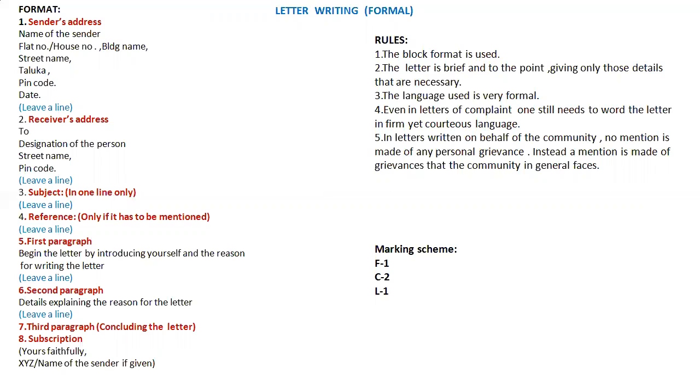This is followed by the designation of the recipient of the letter, that is the post held by the person. You do not mention the name of the person. This is then followed by the person's official address.